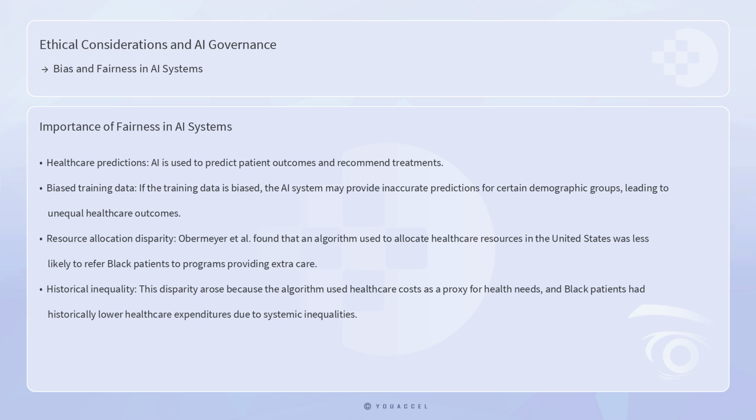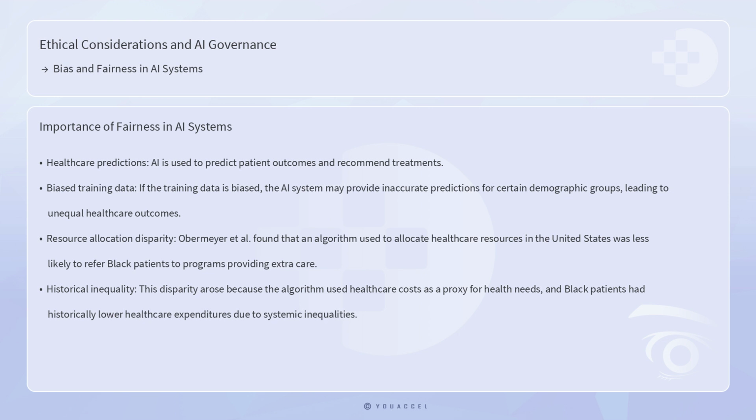Real-world applications of AI highlight the importance of fairness in AI systems. In the healthcare sector, AI is used to predict patient outcomes and recommend treatments. However, if the training data is biased, the AI system may provide inaccurate predictions for certain demographic groups, leading to unequal healthcare outcomes.